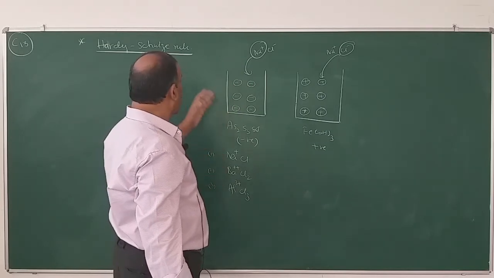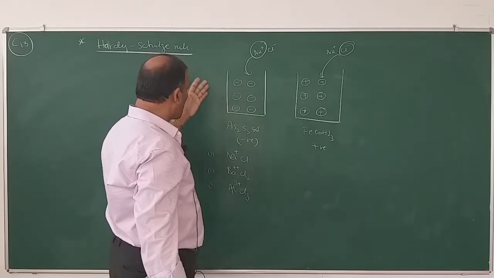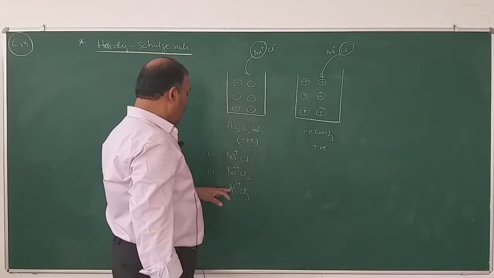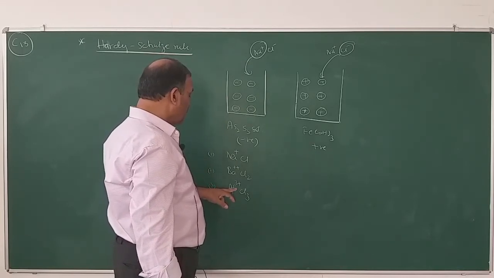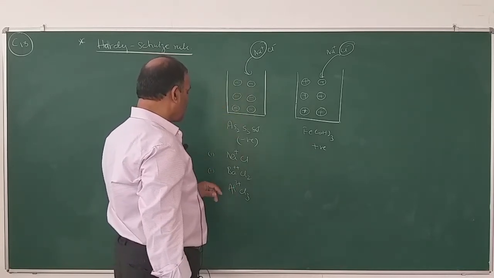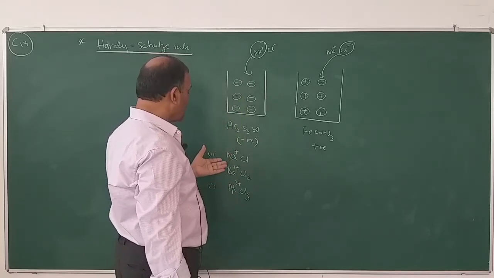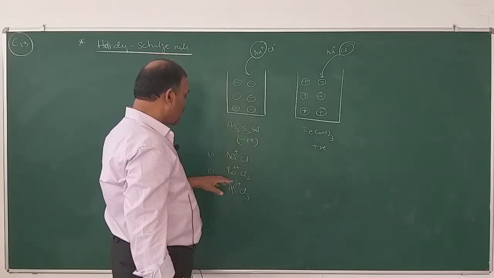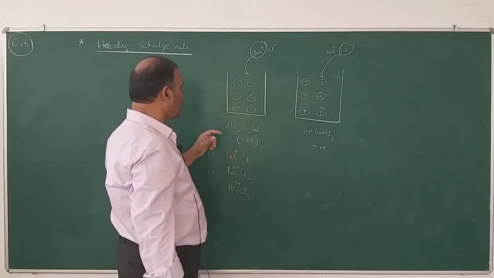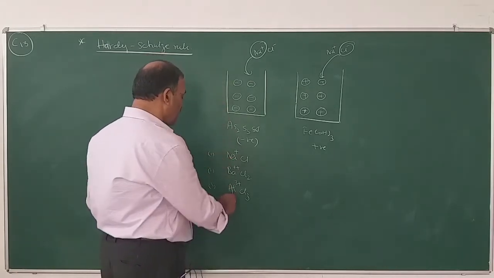So what does the Hardy-Schulze rule say? Higher the valency of the precipitating ion, higher is the precipitating power. So, precipitating power depends upon the valency of the precipitating ion. Here, which is the precipitating ion?